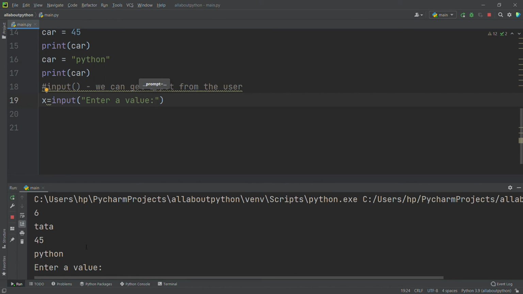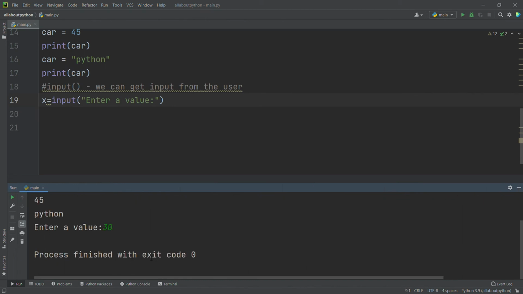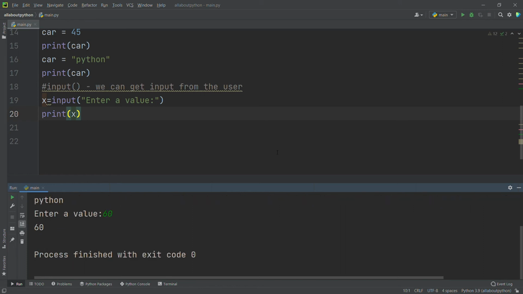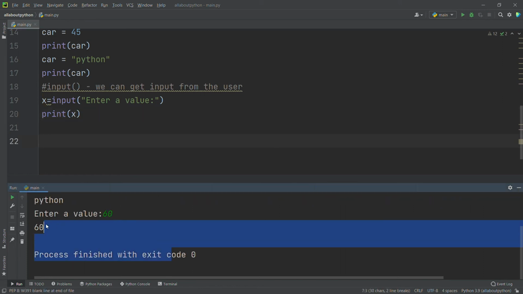Now I will run this. See, here it is asking me to enter a value. I will enter 30. It exits with code 0, which means it ran fine. Here I will try to print x so that you have a somewhat clearer view of this. Here I will use 60. See, it's printing 60.